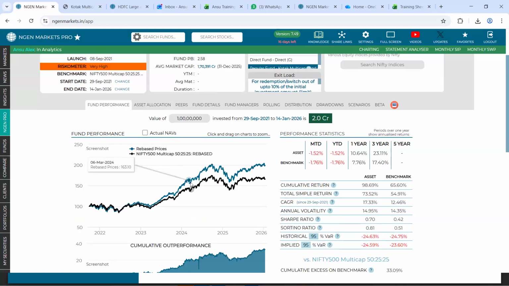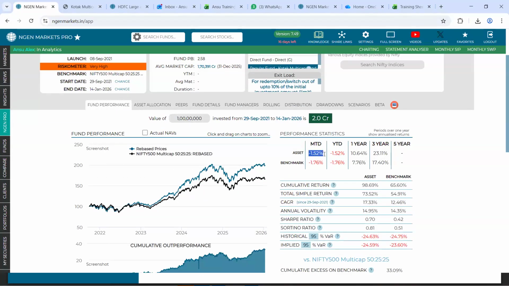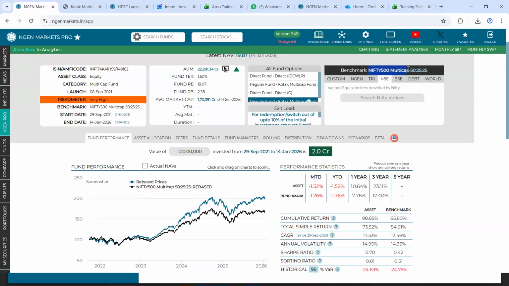If you see that Nifty 50 is mentioned right here, it is showing the performance of the fund against Nifty 50. And the same could also be seen towards this top right hand side, which can let you know what benchmark has been taken. Okay, then all the data on the right side, bottom, like asset and benchmark, will be the data which you have taken in the chart, right? Yes, this data is specific to the benchmark that has been taken, which can be verified right here as well.